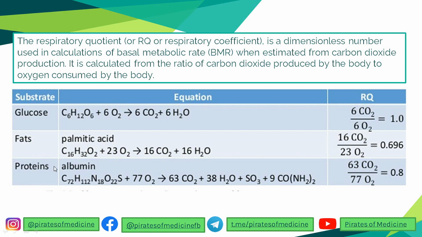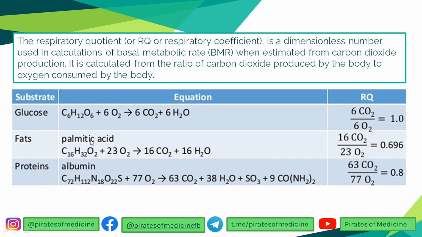So I think you should know that the respiratory quotient, or the respiratory coefficient R, is a dimensionless number which is used to calculate BMR, the basal metabolic rate. It is calculated as the ratio of carbon dioxide produced to oxygen consumed during energy production from a particular metabolite. For glucose, from the reaction you can see that 6 CO2 is produced during glucose oxidation using 6 O2. So the ratio comes out to be 6 upon 6, which is 1. So the RQ of glucose or carbohydrates is 1.